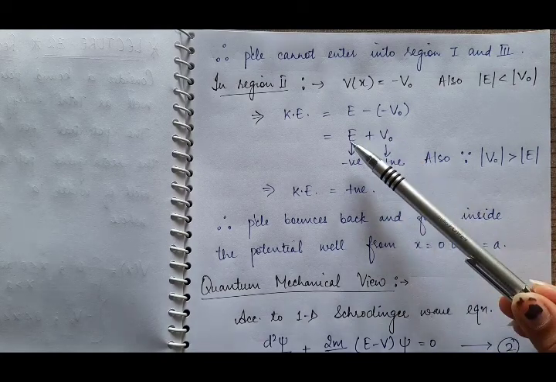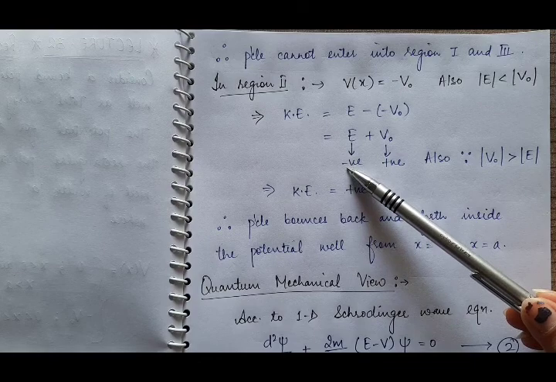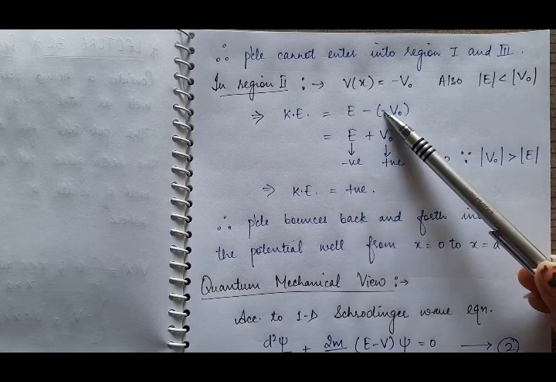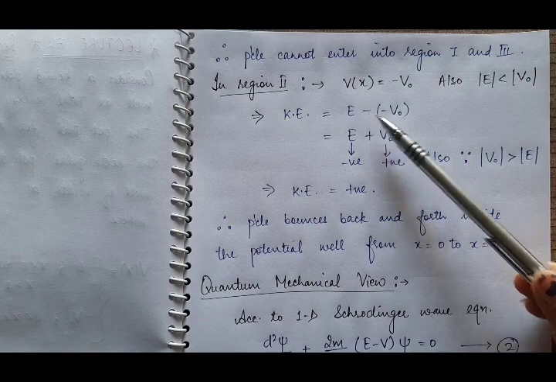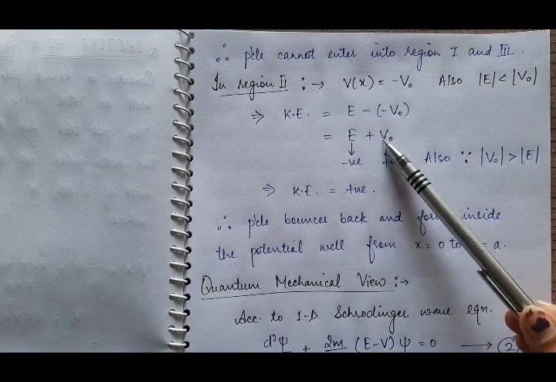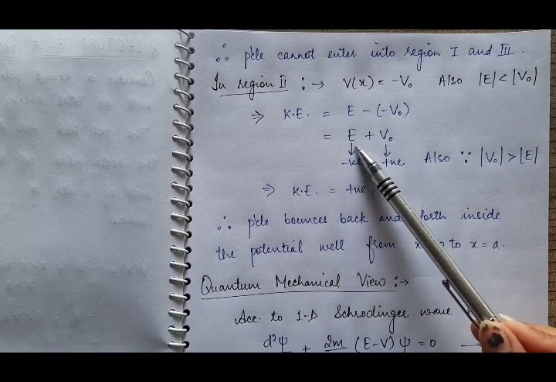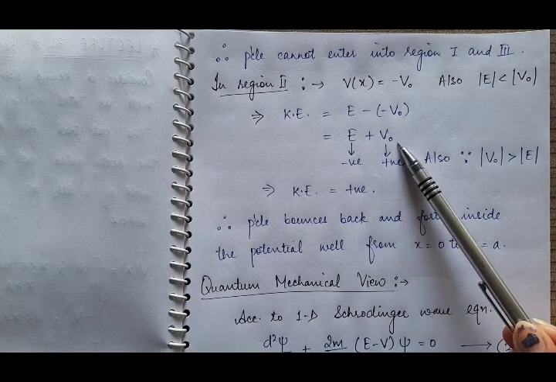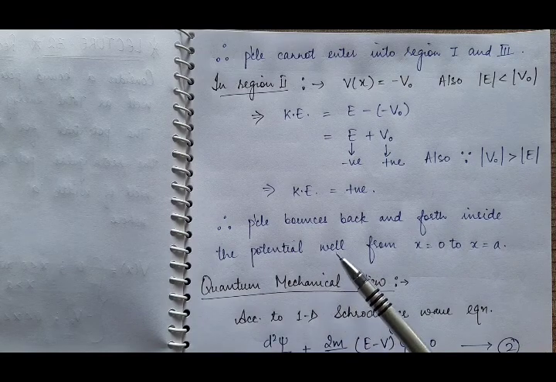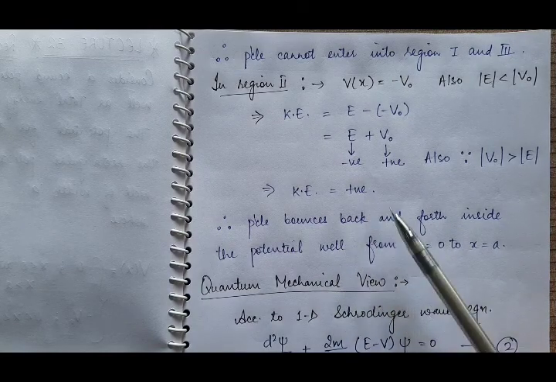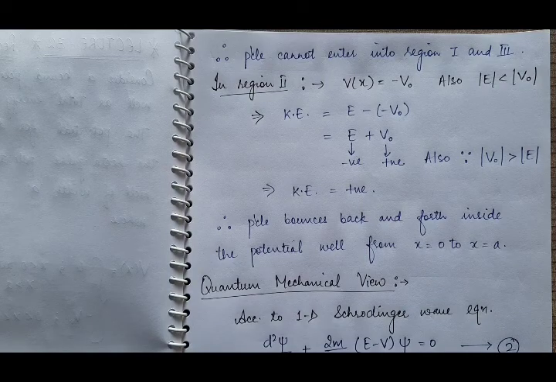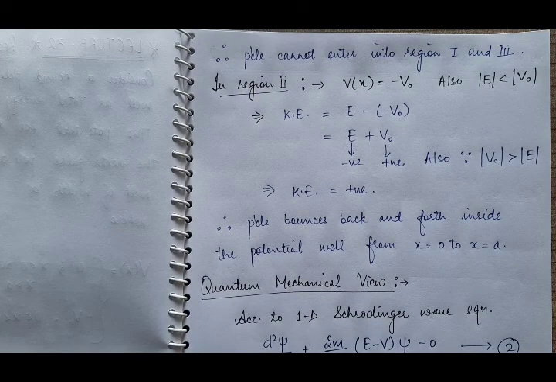Now E is negative, and V naught is positive with magnitude greater than that of E. So E plus V naught will come out to be positive. So the kinetic energy of the particle in region 2 is positive. Therefore, according to classical mechanics, the particle will only bounce back and forth inside the potential well, from x equal to 0 to x equal to A. That's why we say that the particle in this problem is a bound particle, because it stays inside the potential well.